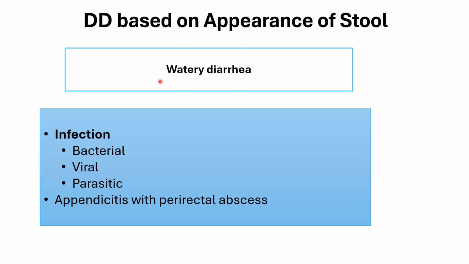Watery diarrhea. The most common cause of watery diarrhea is infectious gastroenteritis, especially viral. It can be caused by bacterial or parasitic infection. It is very important to know that appendicitis with perirectal abscess, or appendicitis in general, can be associated with watery diarrhea, and this can be misleading and delay the diagnosis of acute appendicitis.